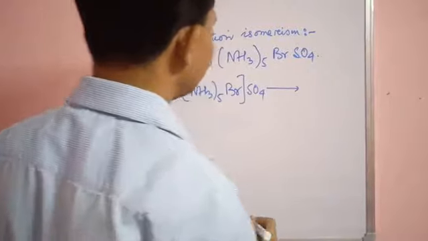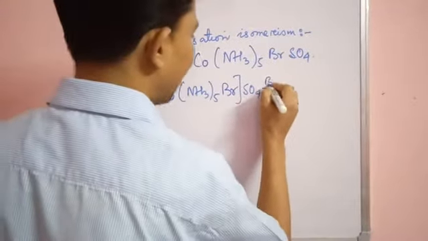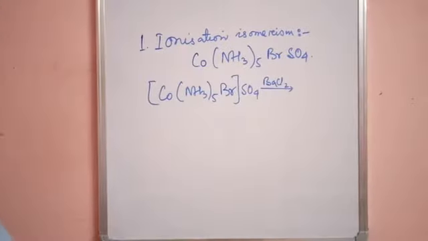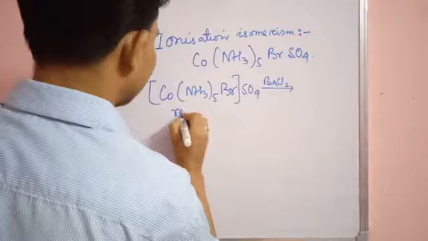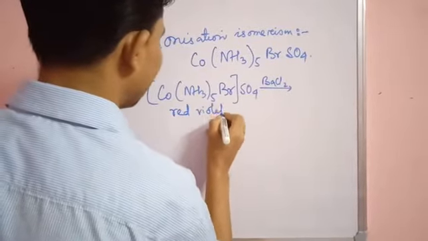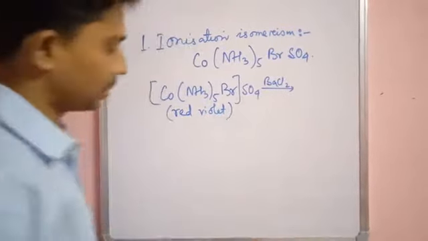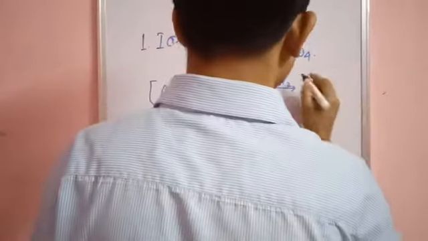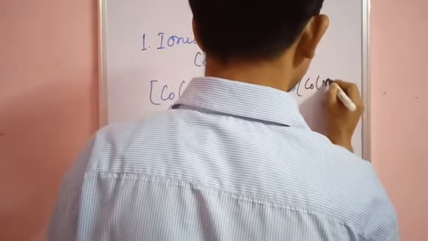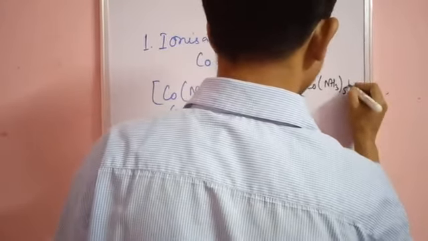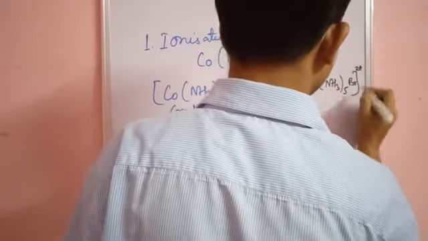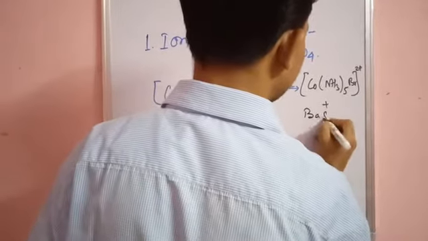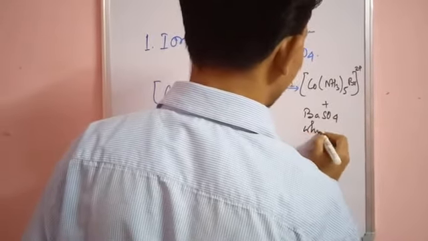Now if I treat this compound, which is red violet in color, with barium chloride, what will we get? We will get [Co(NH3)5Br]2+, and the Ba will react with SO4 to give BaSO4, which comes as a white precipitate.